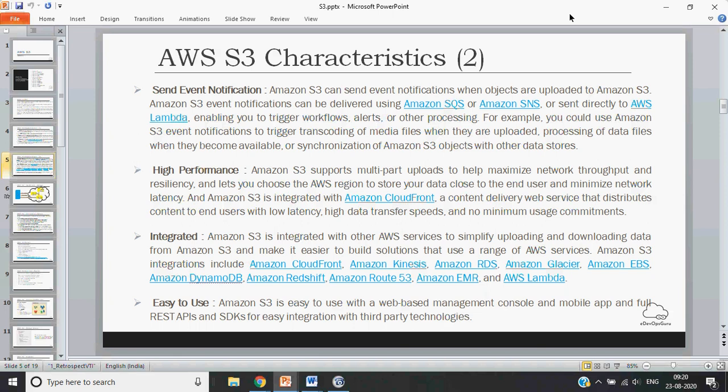If you assume a case where you have an image processing application, whenever somebody uploads an image to a bucket, you want a transcoder to start working and processing your file. In that case, these S3 event notifications can trigger the transcoding of your files. So these are the different cases where you can use these events. From a DevOps perspective, these may not be very important, but just for knowledge purposes, it is good to know.